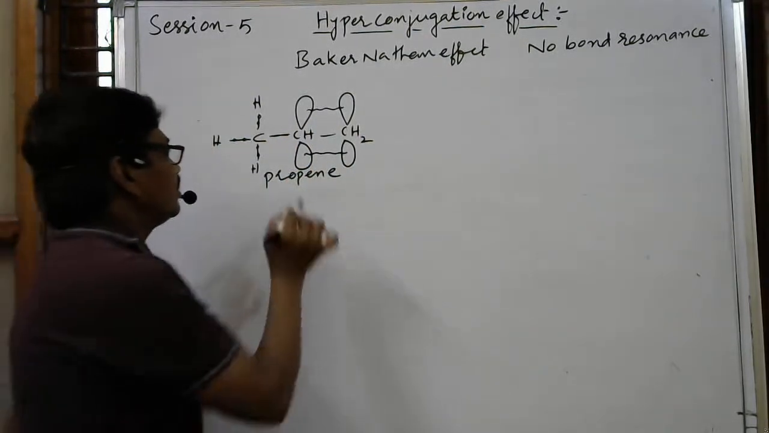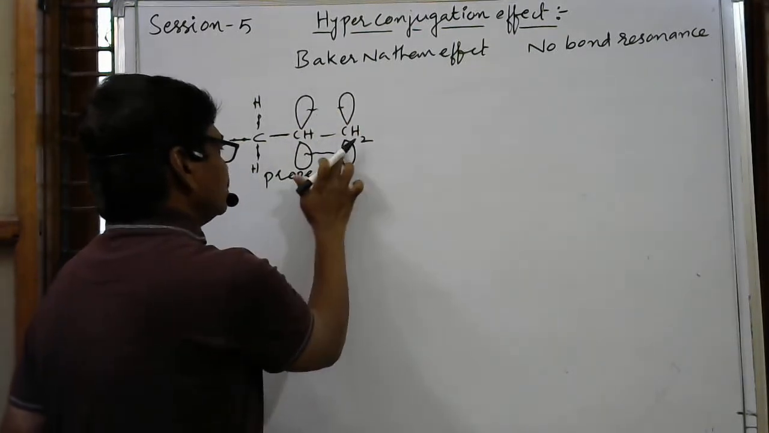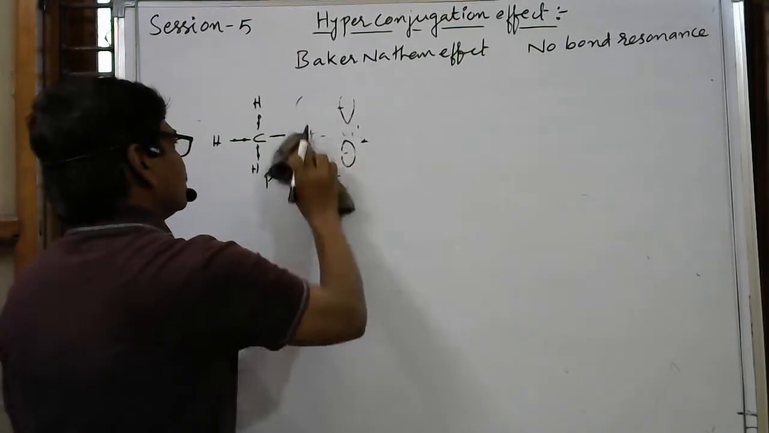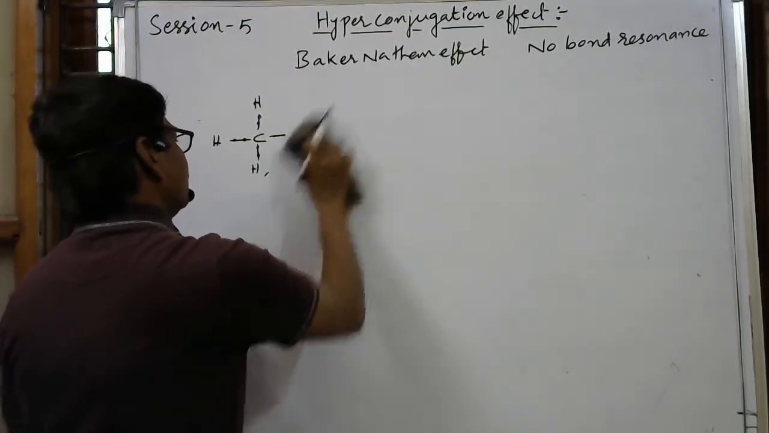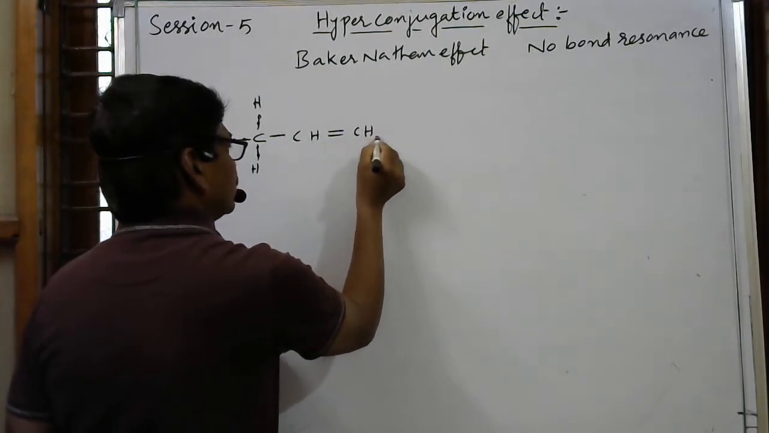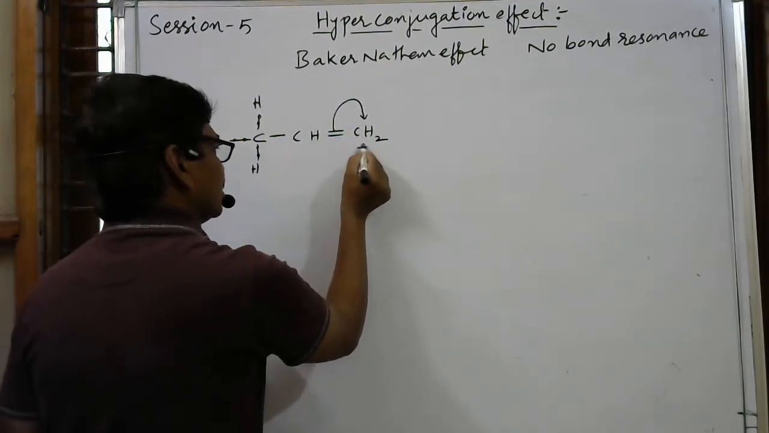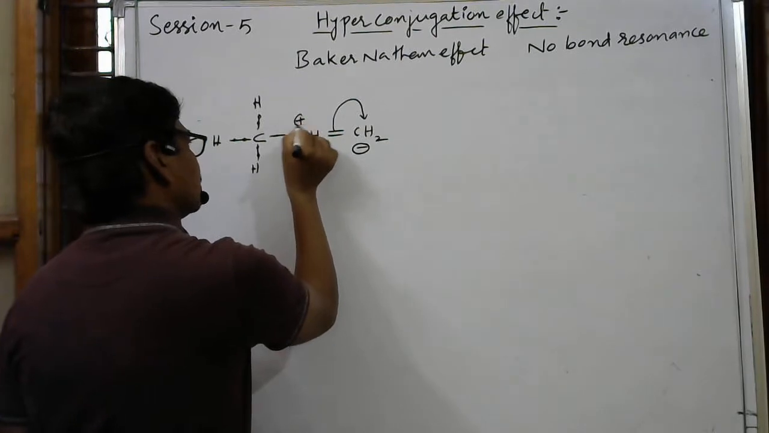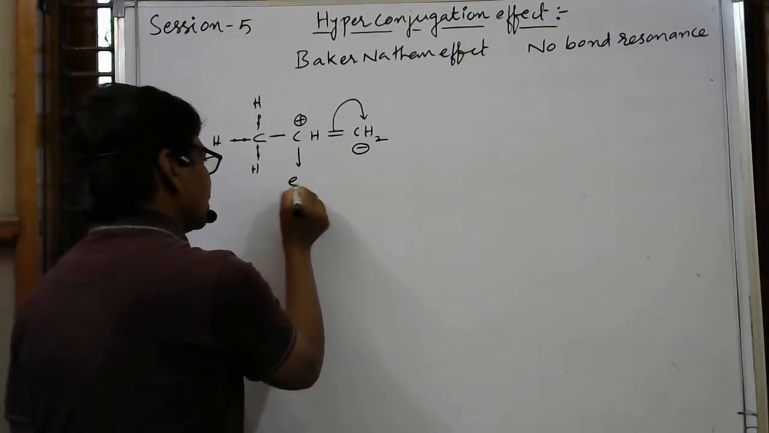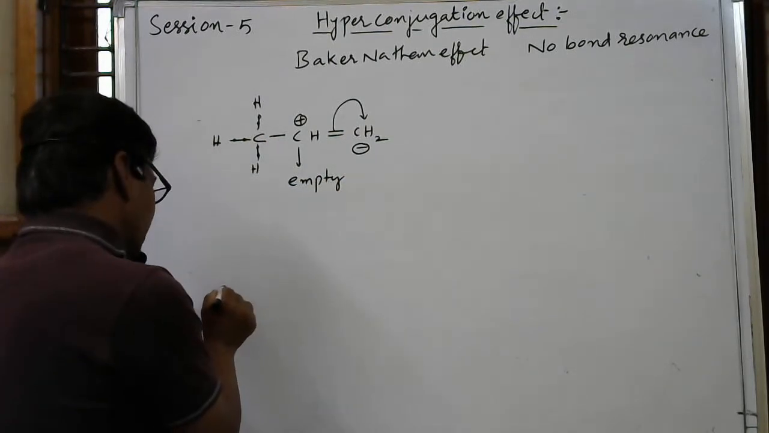Okay, whenever these pi bonded electrons are shifted from here to this carbon, one more time writing, see, this is propene, CH3-CH=CH2. So whenever this pi bonded electron pair is shifted here, this carbon gets a negative charge and this carbon gets a positive charge. Positive charge in the sense that this orbital becomes empty. This is an empty orbital.